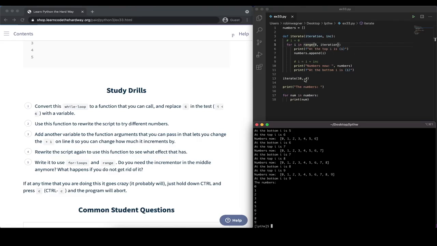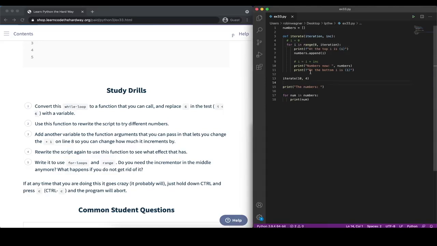But if we take a look at our function call here, we passed in the value 10 for the upper bound, so that's correct. But we wanted to have an incrementer of 4. That's not happening at the moment. We always increment by 1. So that's something we still need to implement.